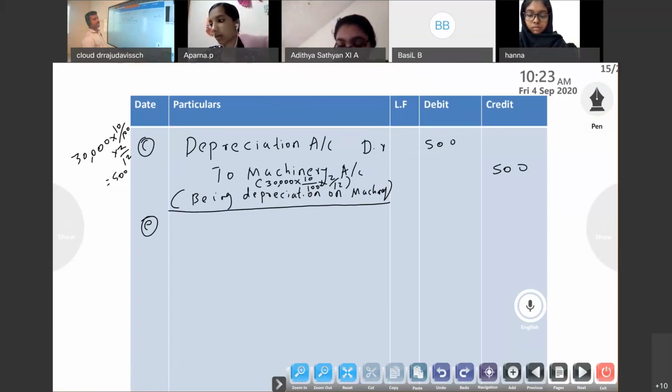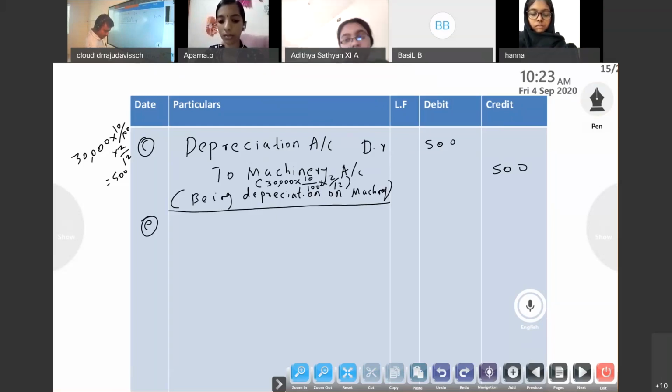Rahul became insolvent, who owed rupees 2,000. A final dividend of 60 paisa in a rupee is received from his estate. Okay, so he became insolvent.